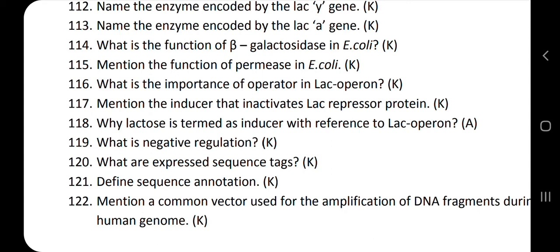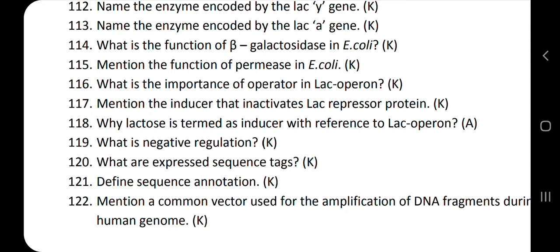Next, 120th question: what are expressed sequence tags? This question is from the Human Genome Project. The expressed sequence tags are the identification of all the genes that are expressed.